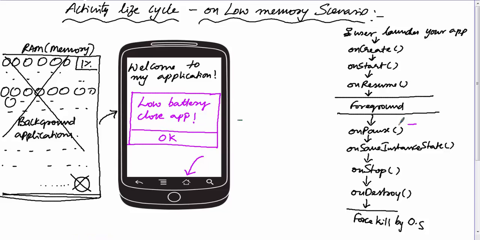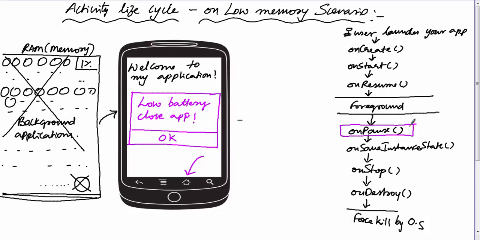This is the only method after onResume which will be called by the operating system in every situation. For example, if a pop-up message is displayed on your activity, it will call onPause. If a new screen comes on top of your screen, the OS will call onPause, onStop. If the user presses the back button, the OS calls onPause, onStop, onDestroy.